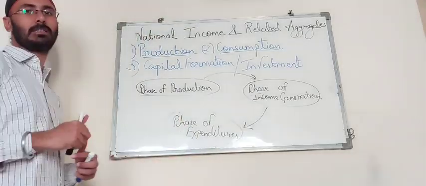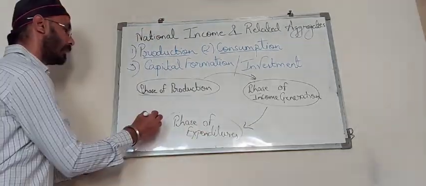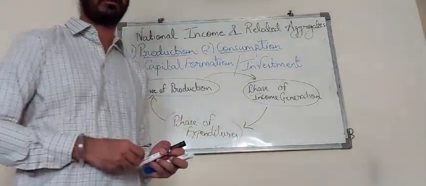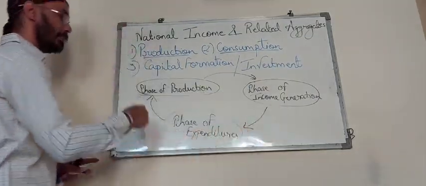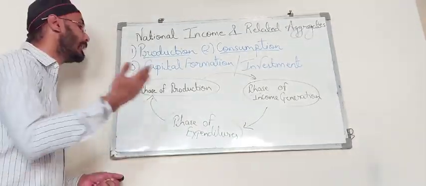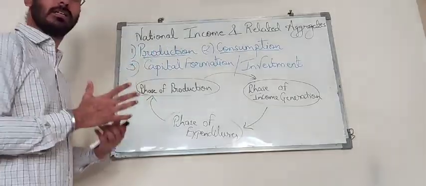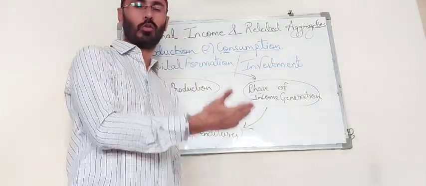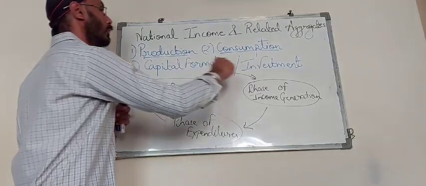When this expenditure is made, again this expenditure gets converted into investment, and that investment finally goes to the producers to further increase the production. So it is quite obvious that if this production, income generation, expenditure process in the economy is faster, the rate of growth of GDP and national income will also be faster. So these are the basic economic activities which are needed for an economy to run and for the growth and development of an economy. So over here, these three phases lead to the circular flow of income.